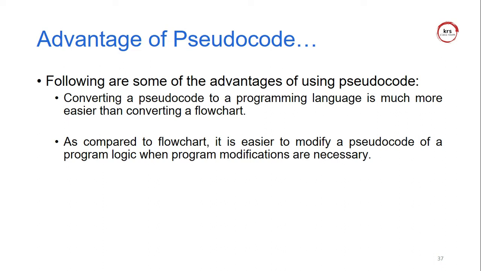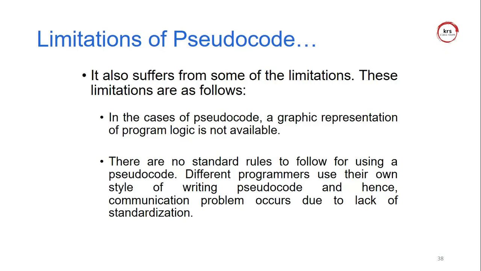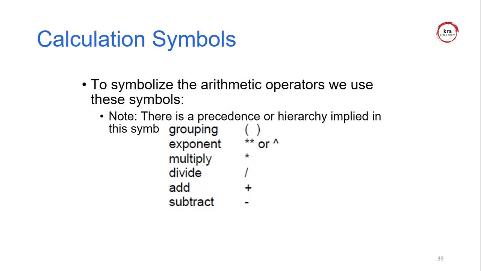So we can easily understand it as well as convert it into C programming code. It is also easier compared with the flowchart. In a flowchart, if I want to change any one process, I have to remove the corresponding structure and redraw it, but here that is not necessary. We can easily rub out and change every content. Then the limitations: pseudocode also suffers from some limitations. First, it is not a graphical representation, so it is somewhat difficult to understand. These are the limitations of pseudocode.